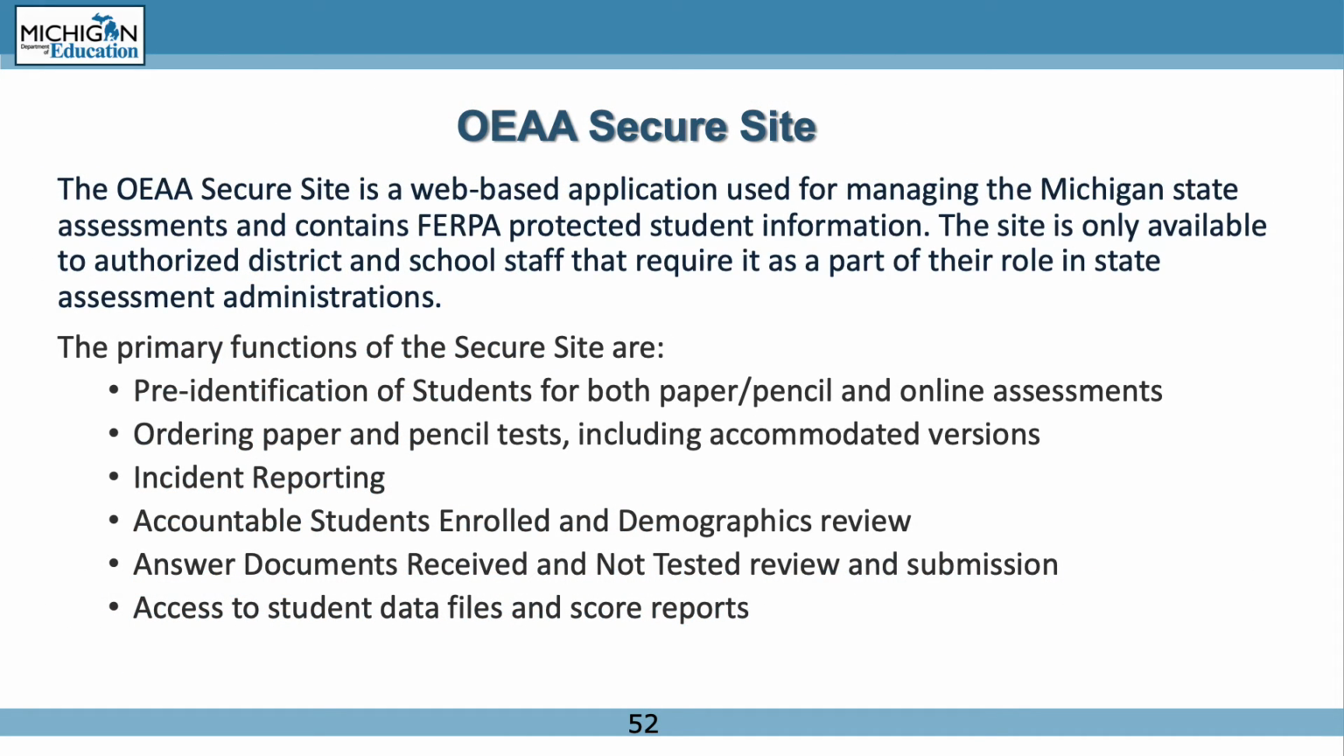The OEAA Secure Site is a web-based application used for managing state assessments and contains FERPA student information. The site is only available to authorized district and school staff members that require it as part of their role in state assessments. The primary functions of the Secure Site are pre-identification of students for all assessments, ordering paper and pencil tests including accommodated versions, incident reporting, accountable students enrolled in demographics review, answer documents received and not tested review and submission, and access to student data files and score reports.